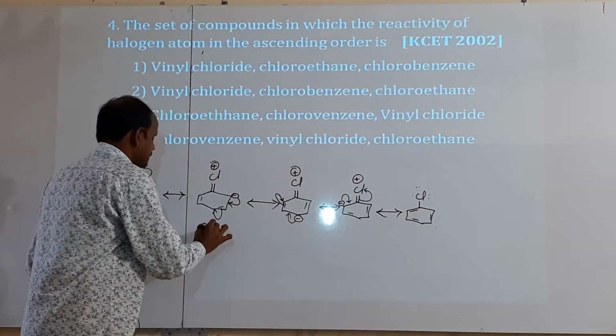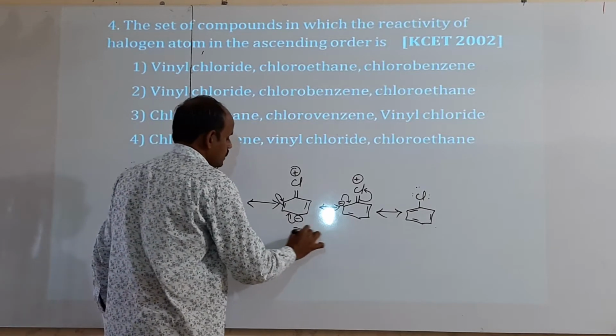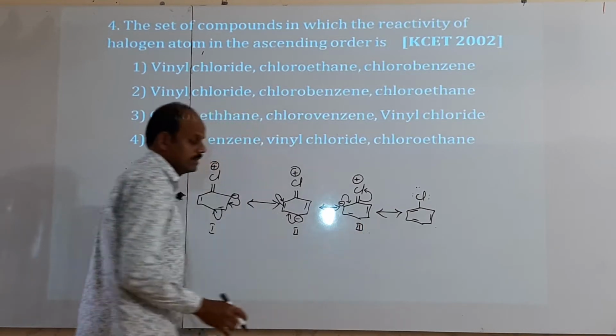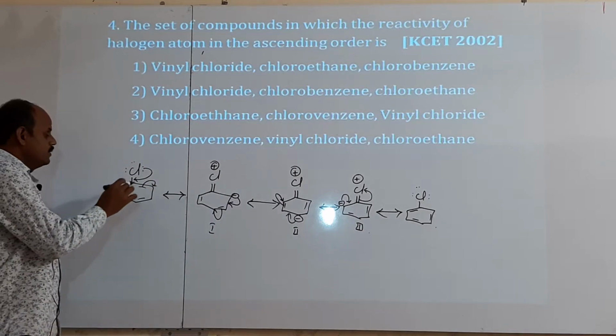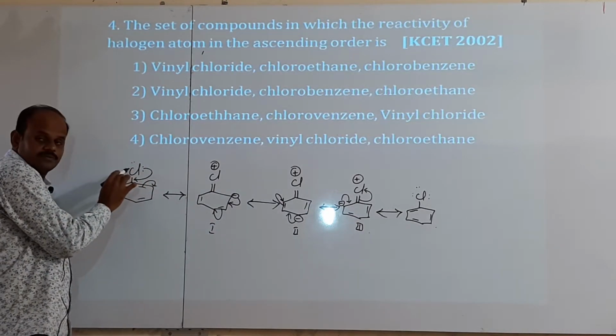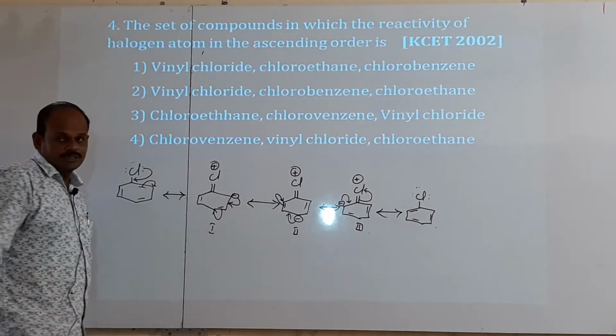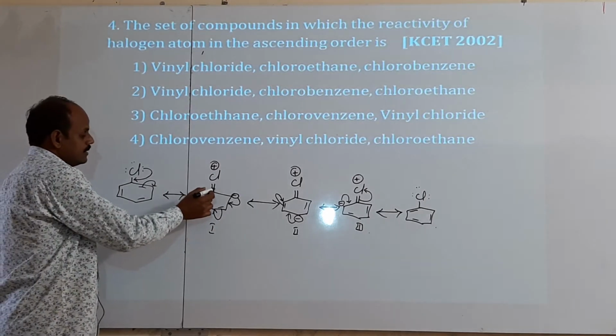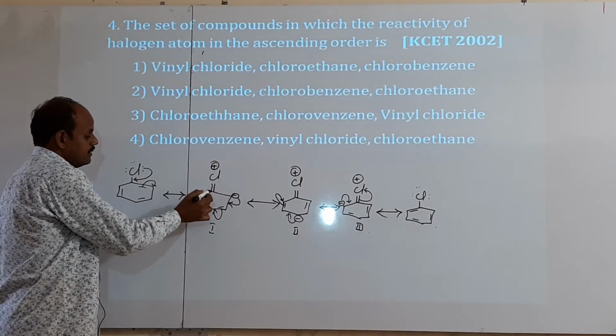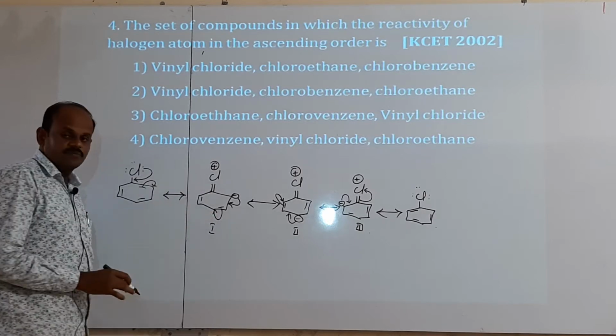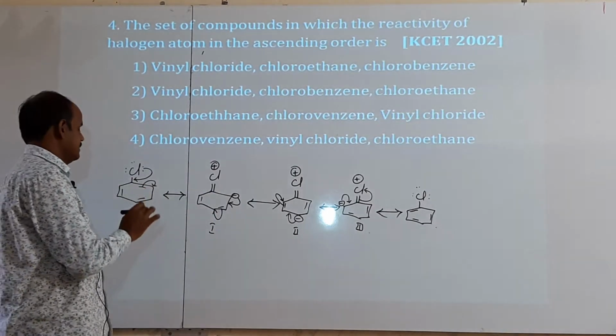Thus how many resonance structures are possible? 1, 2, 3. Okay. By the migration of a lone pair of electrons on chlorine, it forms 3 resonance structures, and a double bond character is formed between chlorine and carbon. Thus this bond is strong. That means reactivity is less.